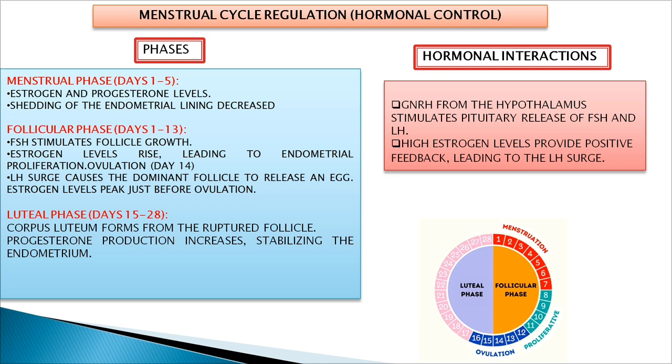It leads to the luteal phase, under the effect of progesterone. When ovulation happens, the corpus luteum formation happens in the ovary from the ruptured follicle. It stabilizes the endometrium by secreting progesterone, which is also called the pregnancy maintenance hormone. These all things happen under the influence of GnRH, which is regulated by the hypothalamus. This is the pulsatile release of GnRH hormone, which stimulates the pituitary to release FSH and LH, which in turn release the progesterone and estrogen.